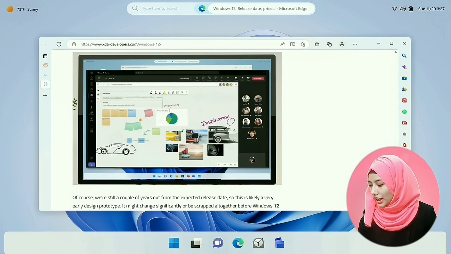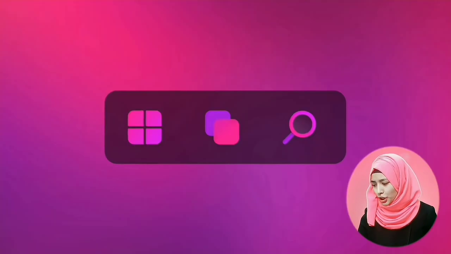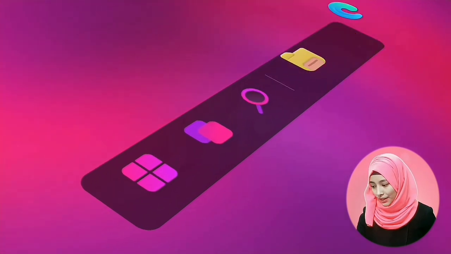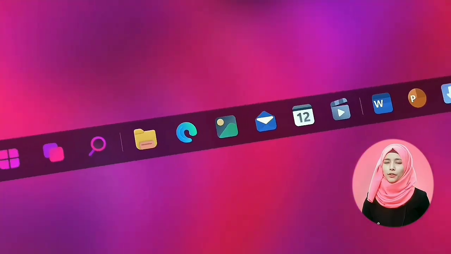Take a look. It's a floating taskbar, a departure from the conventional fixed taskbar seen in Windows 11, 10 and the earlier versions. Microsoft seems to be moving away from the fixed taskbar. But that's not the only change. Just like a smartphone, take a look. There's a significant transformation at the top.